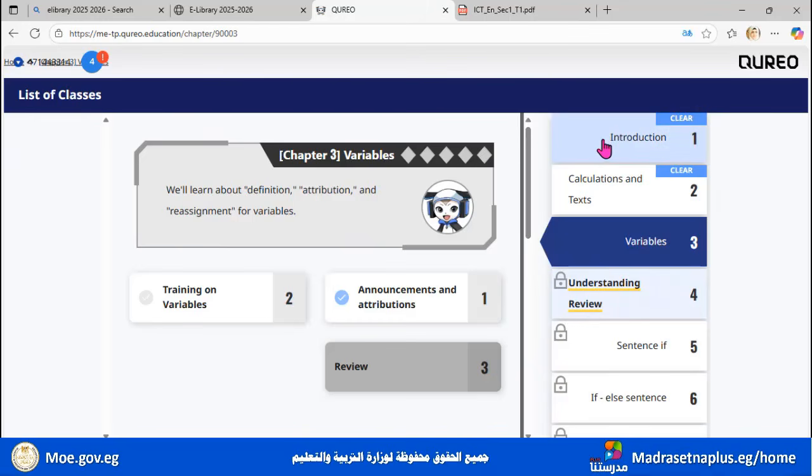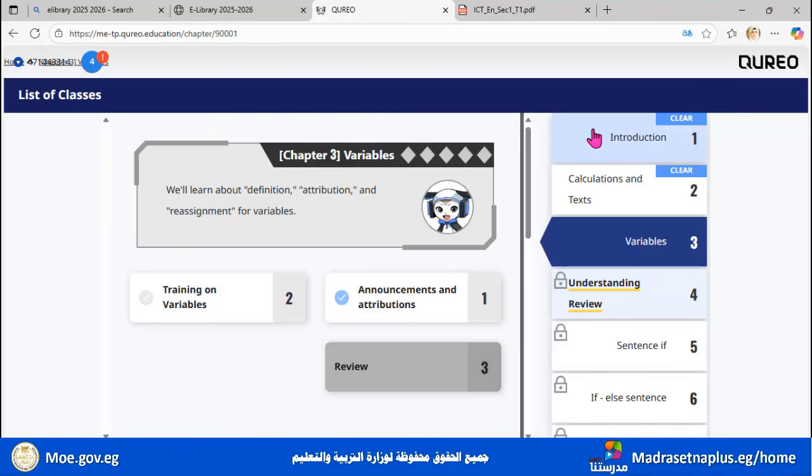So starting with the introduction, once you end the introduction, you will find it here says clear. So you finished the introduction, it's completed now. And each one of these is a chapter: introduction is a chapter, calculation and text is a chapter. Each one of these chapters has lessons inside.